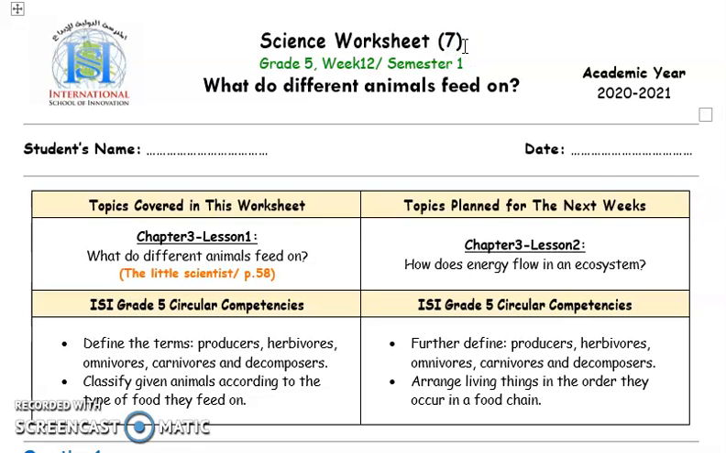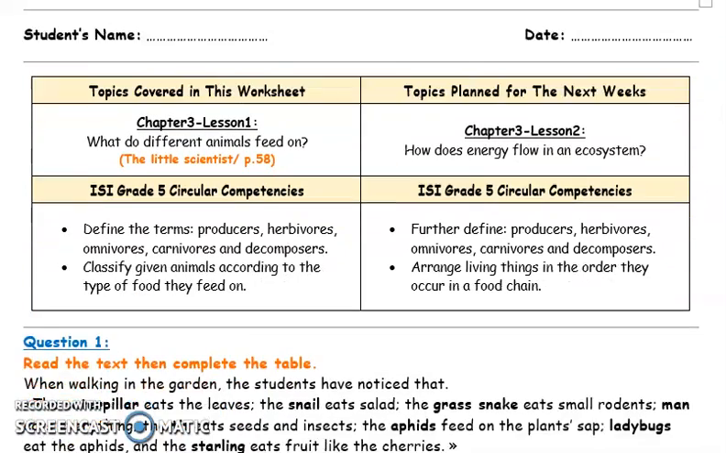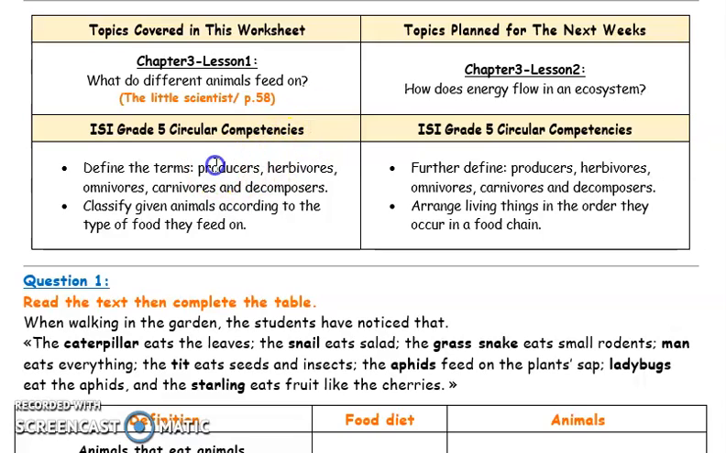We'll be solving science worksheet number 7, talking about animals' diet. We have different kinds of organisms. Producers are green plants that produce their own food out of different ingredients that they collect from the environment, such as carbon dioxide, sunlight energy, and water, and they produce a kind of sugar called glucose.